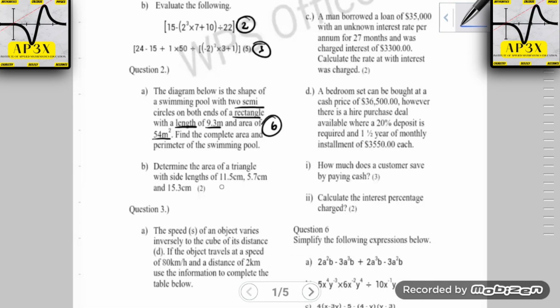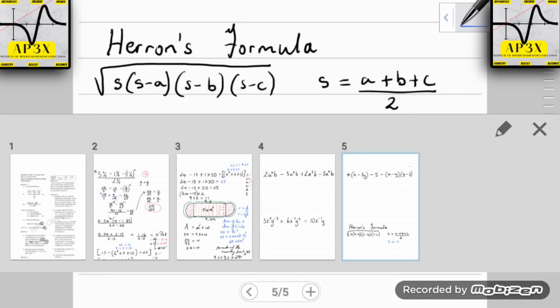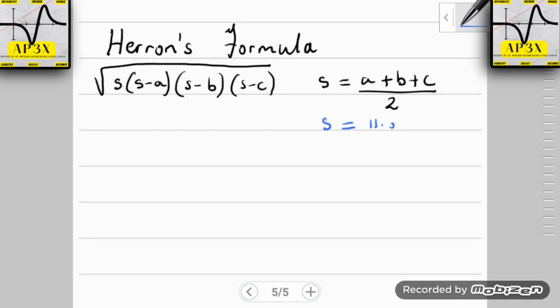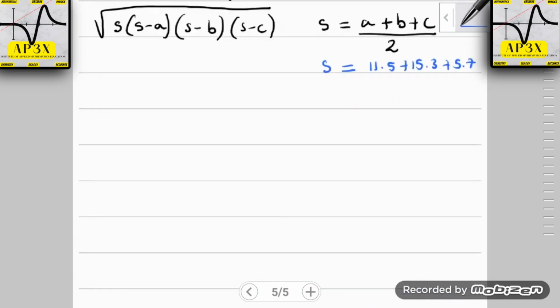It is 11.5, 15.3, and 5.7. So that's 11.5 plus 15.3 plus 5.7, and that is going to be divided by 2.